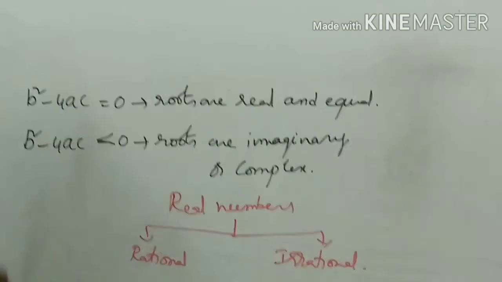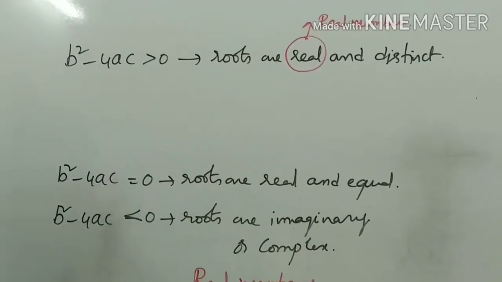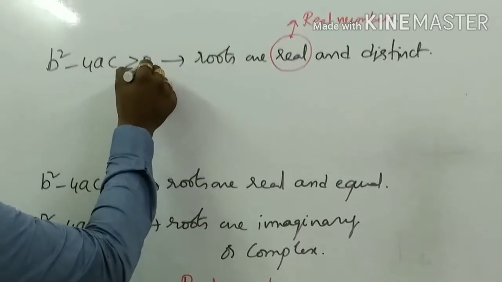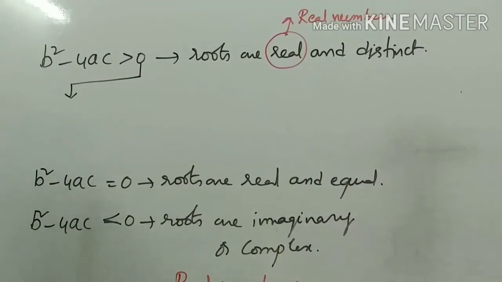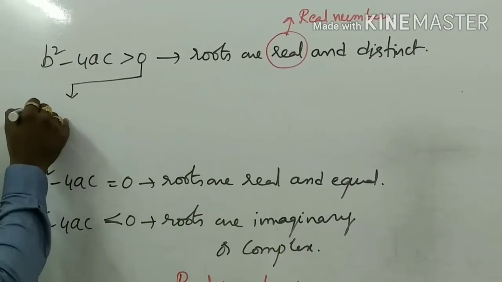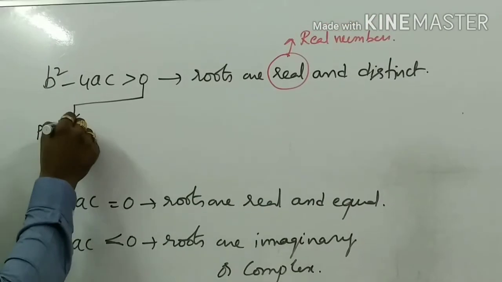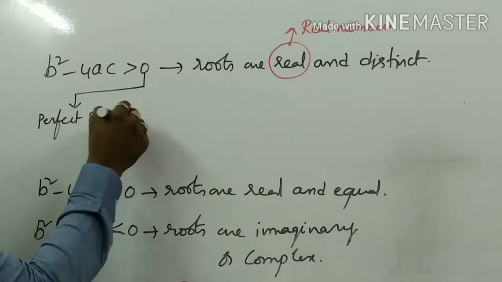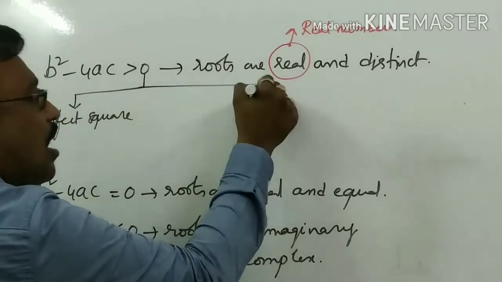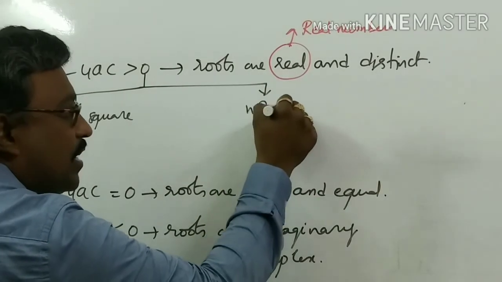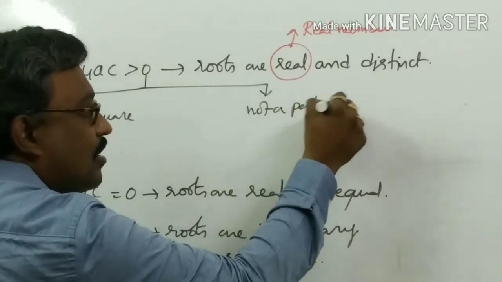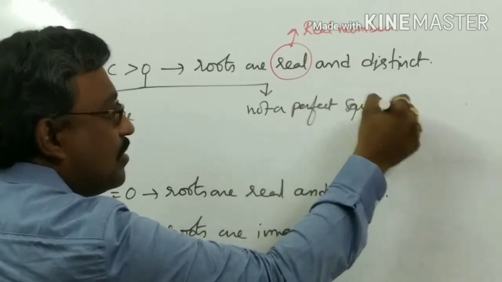That is, b square minus 4ac is greater than 0 and it is a perfect square, or else it is not a perfect square.